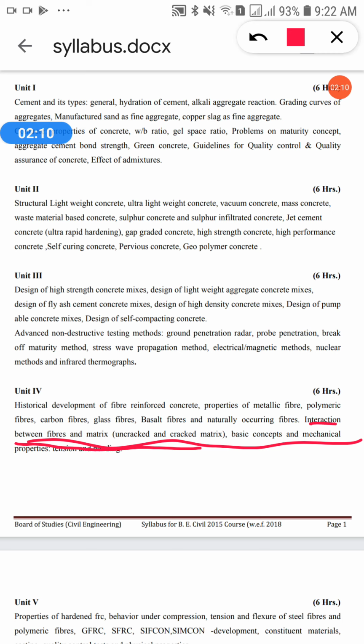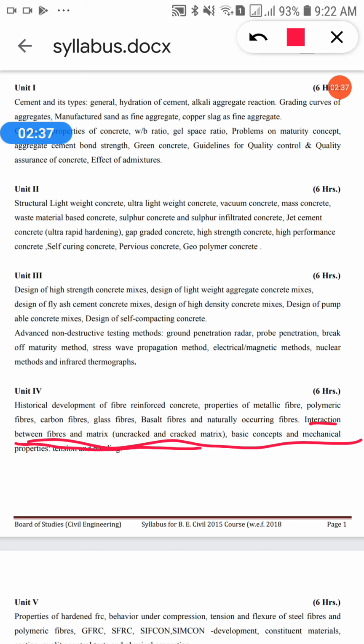First of all you should know what is matrix and what is fiber and what are the roles of these two. When we combine fiber with matrix, then what will form, or what properties the concrete will show. Many properties are there that the concrete will show when it gets mixed.